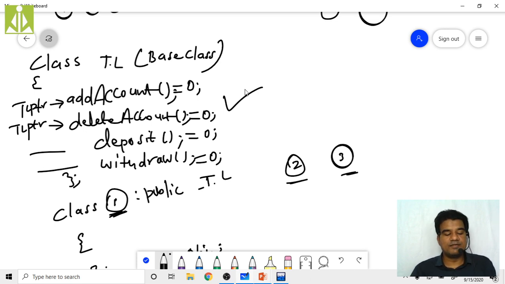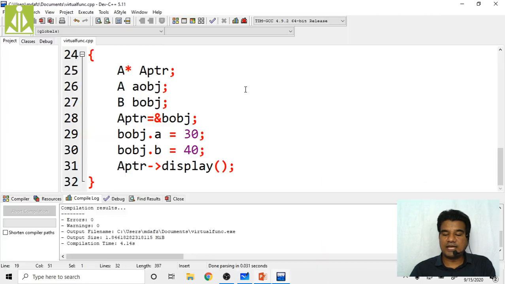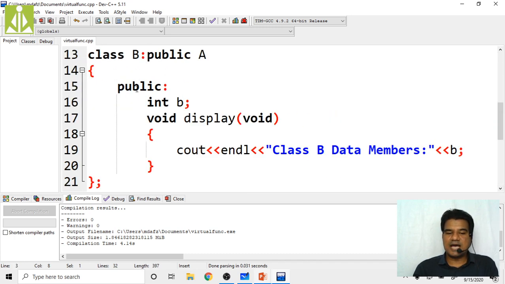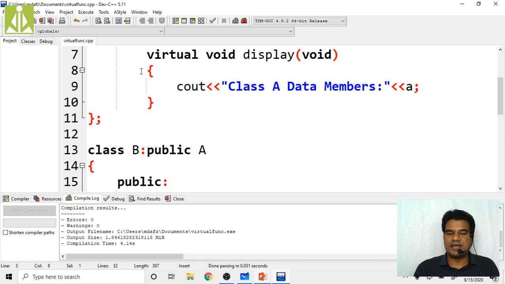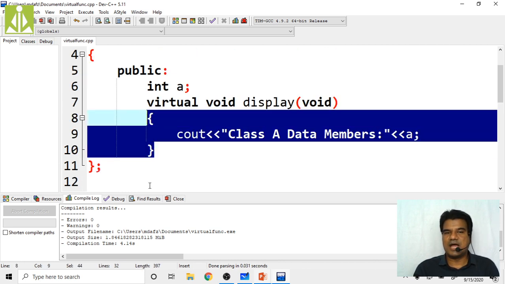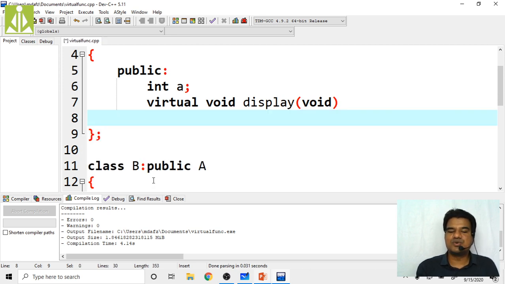So that example we will see. With the same example I have taken just now, I will try to explain. See over here, inside class A, this class A is nothing but your team leader class, because class B got inherited from class A. So now I will remove this definition. I don't want the base class to give the definition of this display function. It has to declare only.